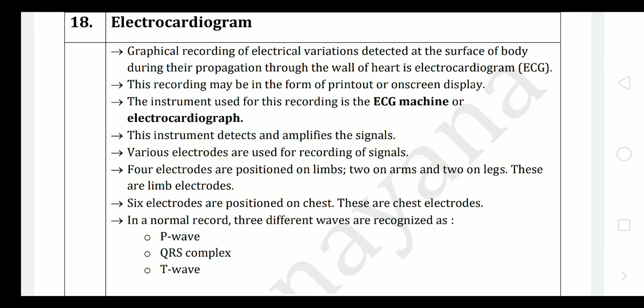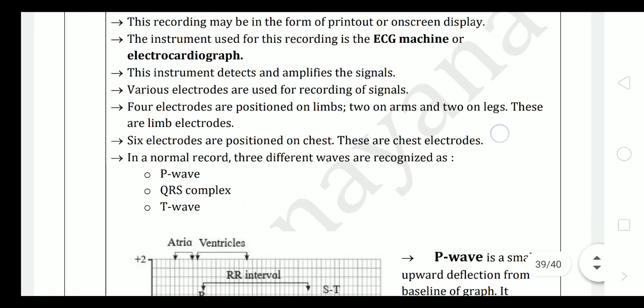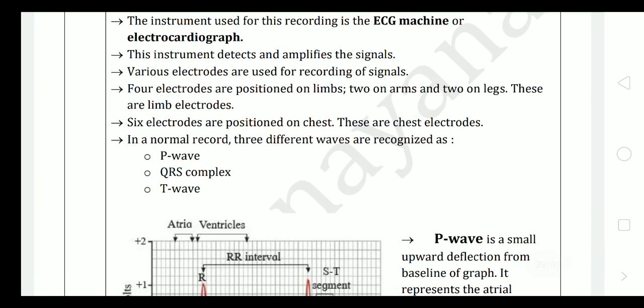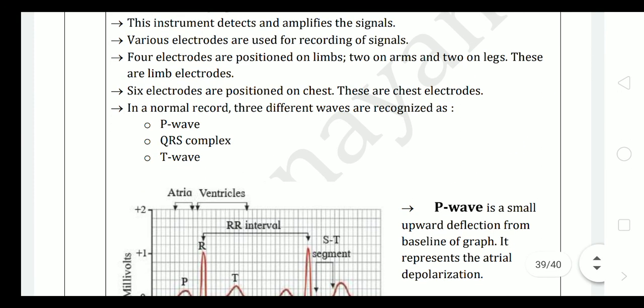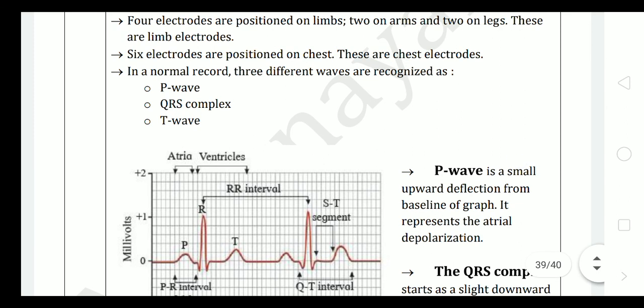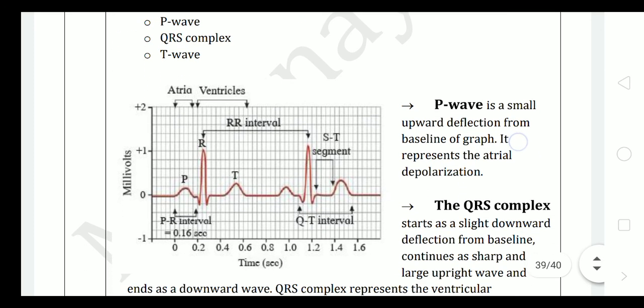The recording may be in the form of a printout or an on-screen display. The instrument used for this recording is the ECG machine or electrocardiograph. This instrument detects and amplifies the signals which flow in the heart. Various electrodes are used for recording the signals. 4 electrodes are positioned on the limbs, 2 on the arms, 2 on the legs, and these are limb electrodes. 6 electrodes are positioned on the chest. These are chest electrodes. In a normal record, 3 different waves are recognized: P wave, QRS complex, and T wave,